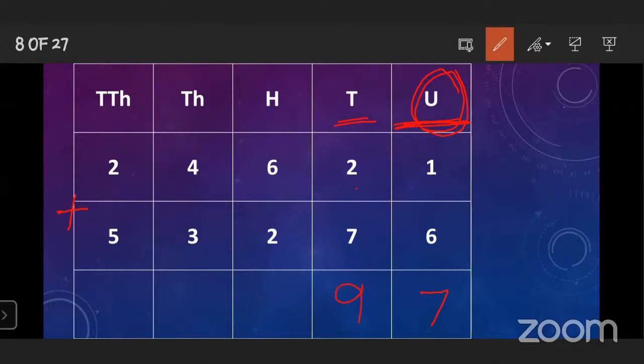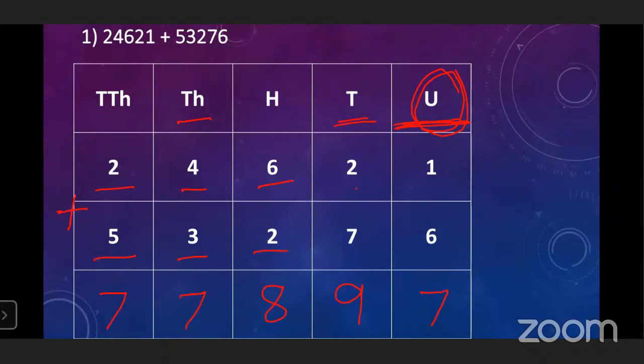Okay. After that, 6 plus 2. What is the answer? 6 plus 2 is equal to 8. Very good. After that, come to the thousand place. Here 4 plus 3 is equal to 7. After that, come to the 10,000 place. Here 2 plus 5 is equal to 7. Okay. Understood?